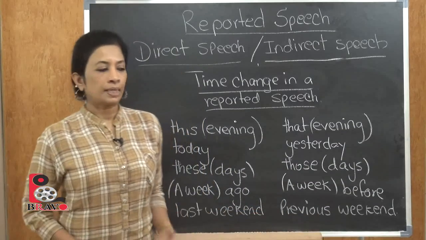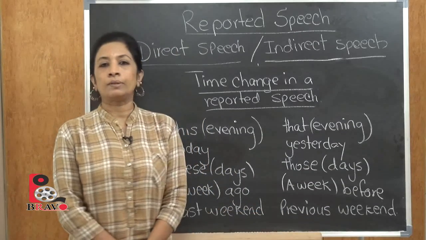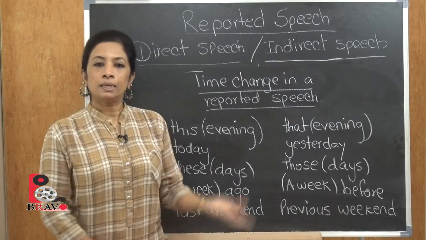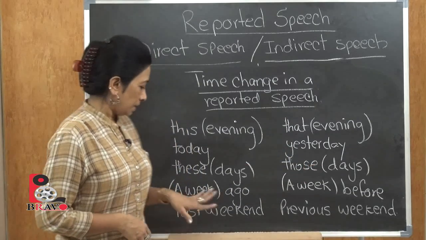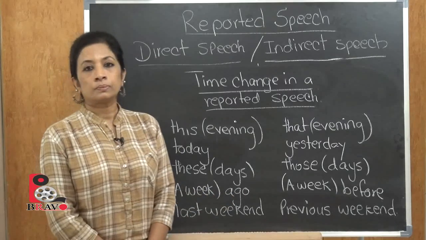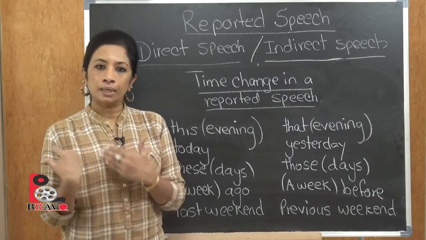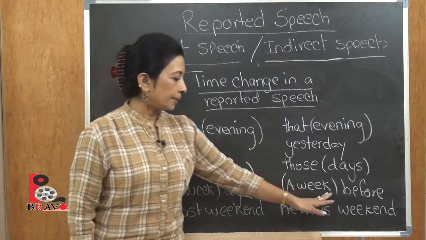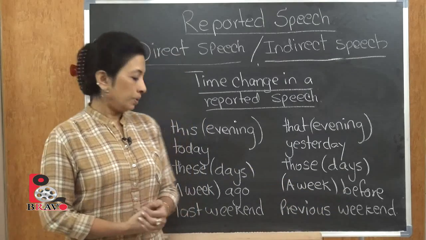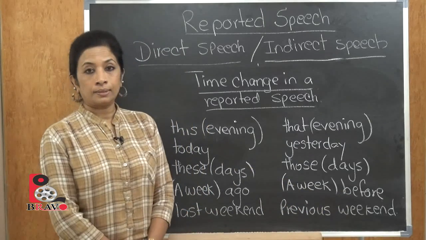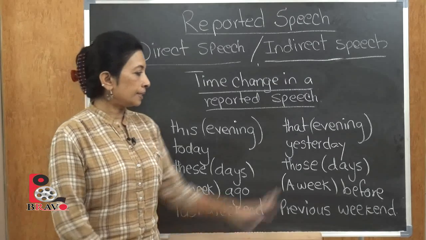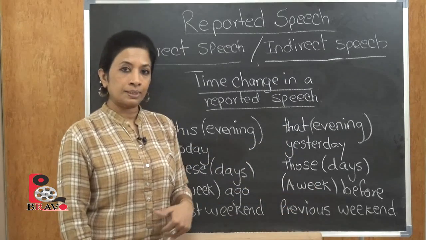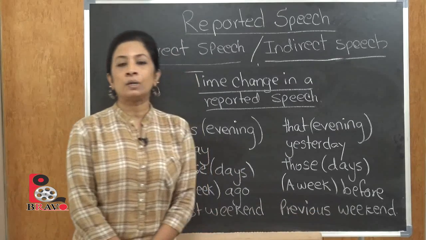When we are saying something that's happening these days, we have to say it as something that happened, so it will be those days. A week ago will become a week before. Last weekend, what would you say in indirect speech with the time change? It will be the previous weekend.